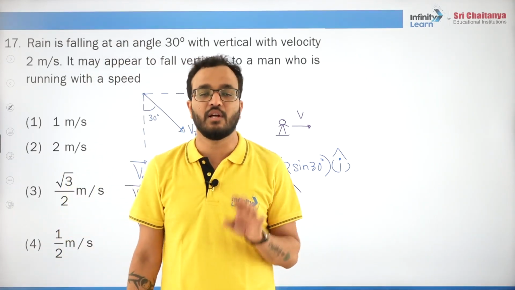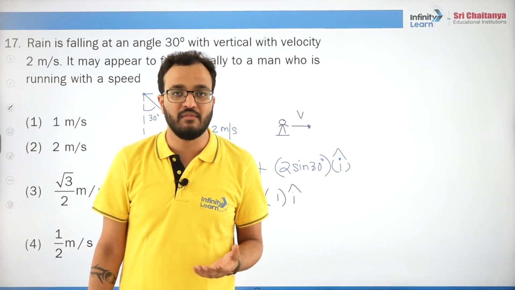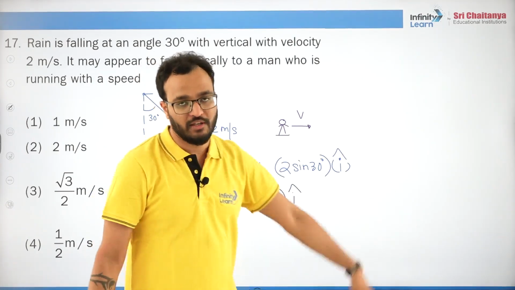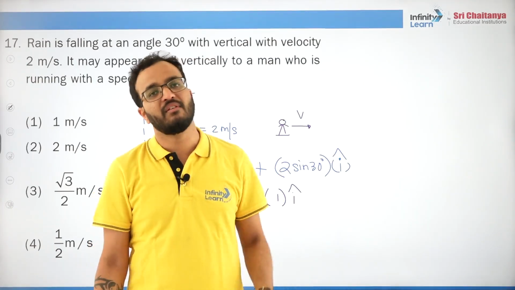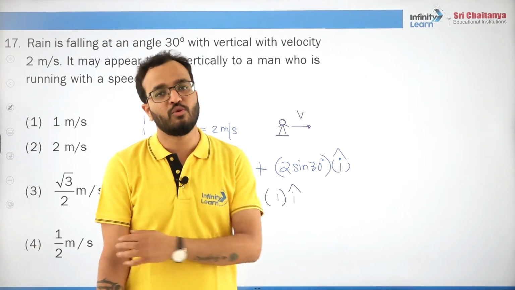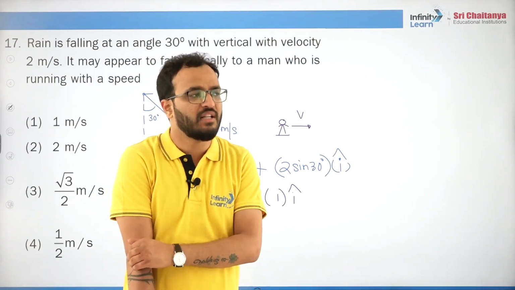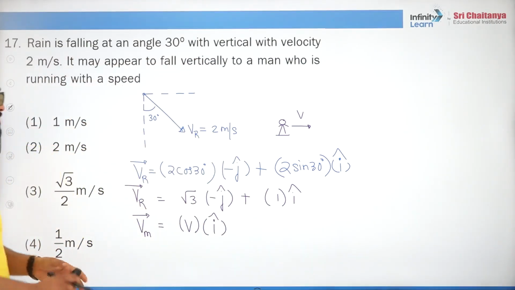So we don't need to figure it out initially, or bother ourselves with what direction we should take. We can take any direction. If our answer comes out to be positive, that means our assumption is right, that direction is correct. And if our answer comes out to be negative, that means our assumption was wrong and the direction is opposite. Do you understand? Yes? Simple concept, easy concept.